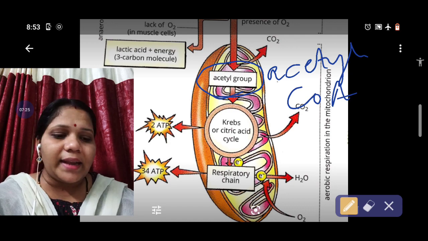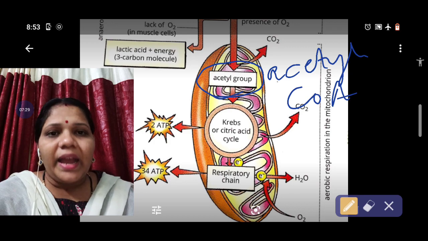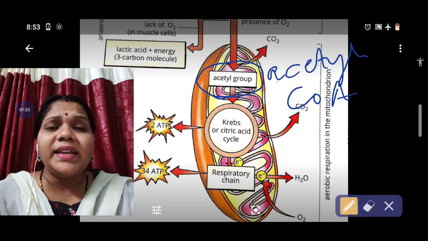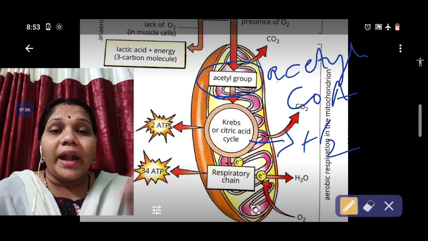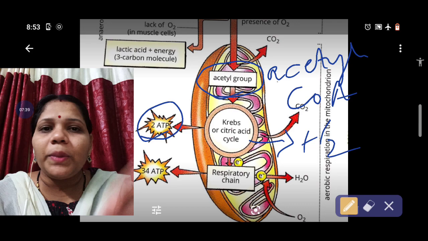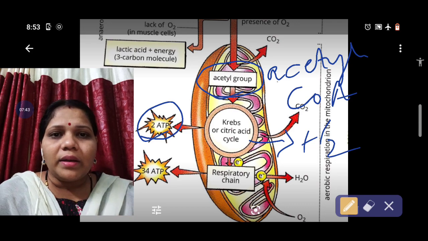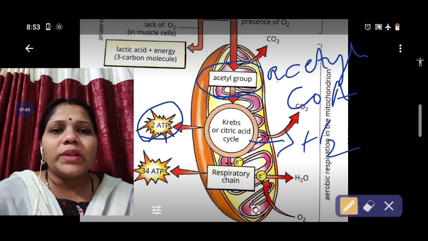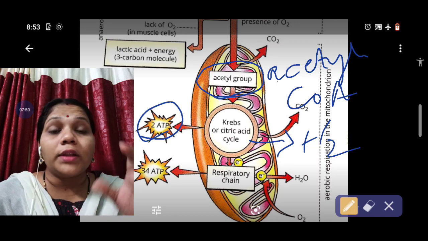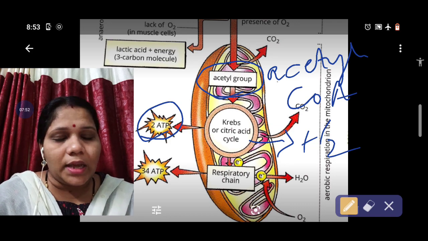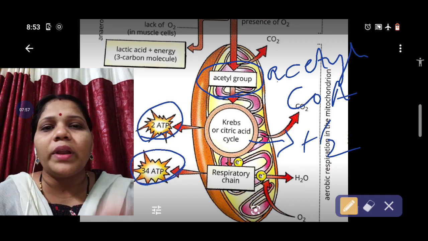And in the citric acid cycle, what happens? It converts repeatedly and releases hydrogen, and also releases 2 ATP. Then this hydrogen drives the reaction and enters the respiratory chain. And in the respiratory chain, what happens? Further release of energy occurs here, and it releases 34 ATP.